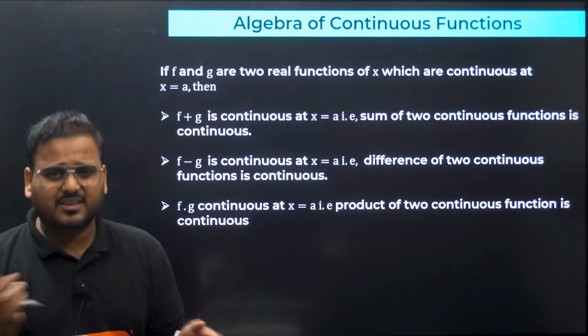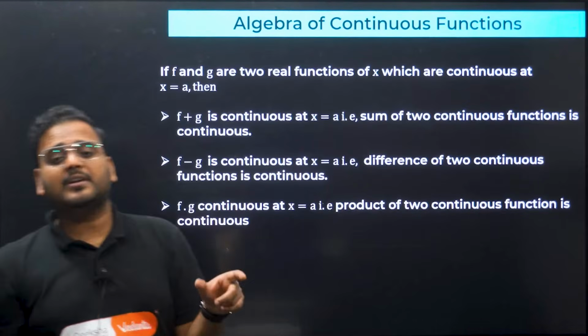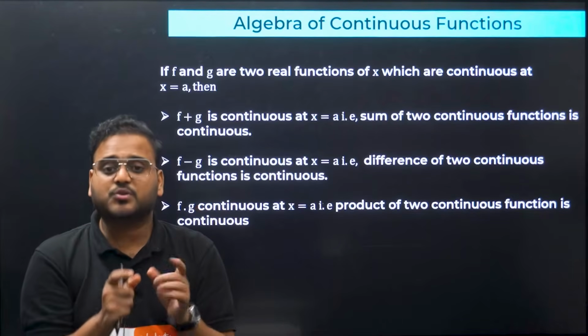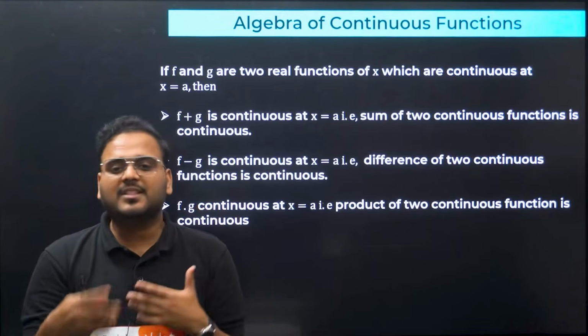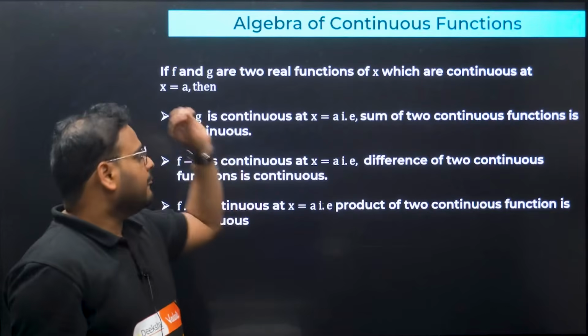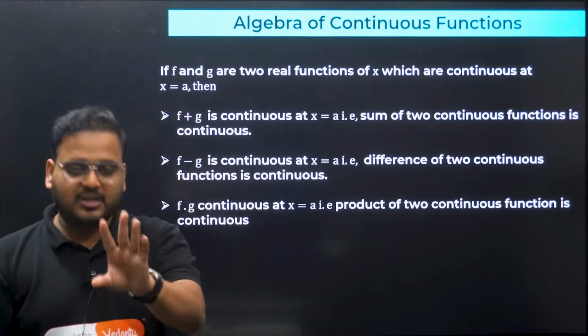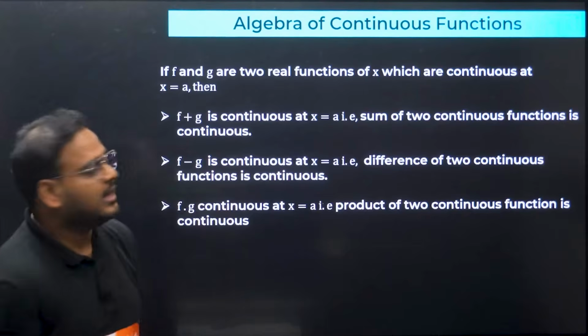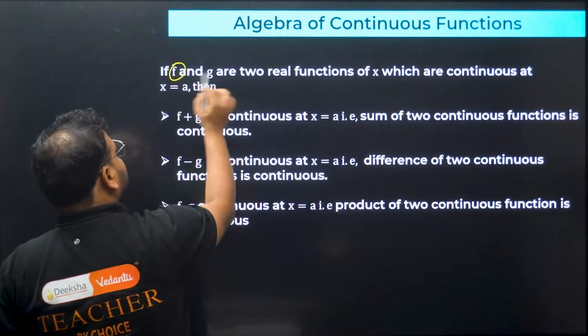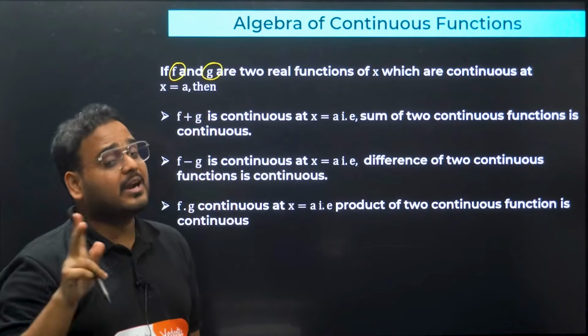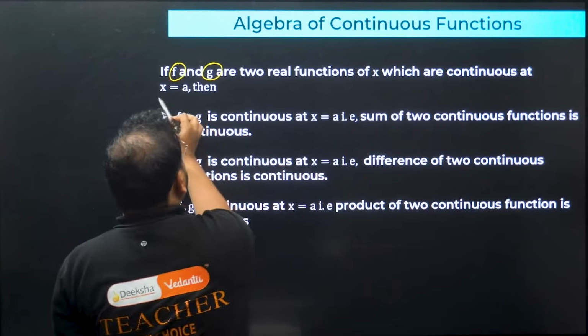Is it difficult, sir? Looks difficult. If you know it, you'll know it is very, very simple. But if you are somebody who's learning this for the first time, you might feel that it is difficult. But I'll tell you, very, very, very simple. The condition is, there are only 2 conditions. There are 2 functions f and g. They should be continuous at the point x equals a.